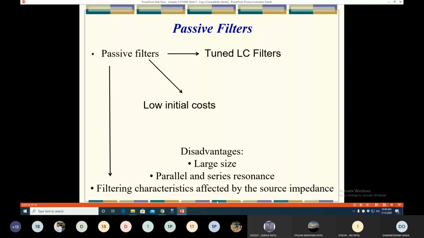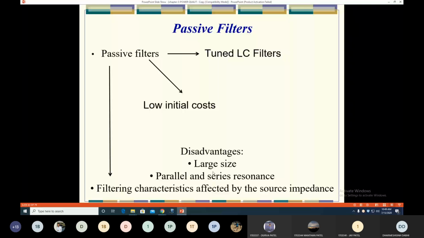The second disadvantage is that the size is very large because of the large size of inductors and capacitors. Another drawback is that it creates parallel and series resonance, and the filtering characteristic is affected by the source impedance. So these are the passive filter characteristics, advantages and disadvantages. One advantage is the low initial cost, as compared to the active filter.